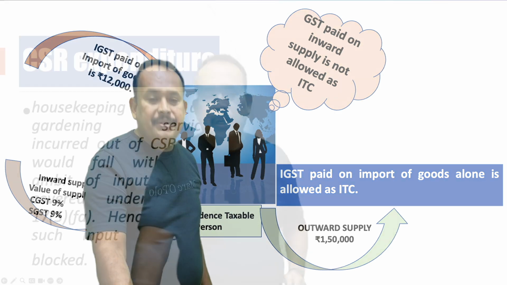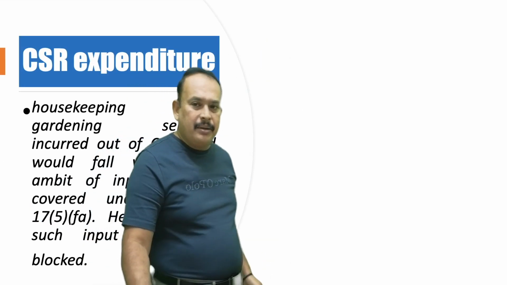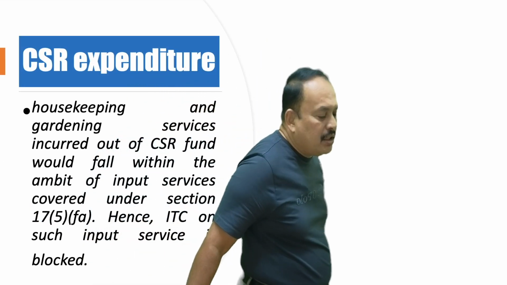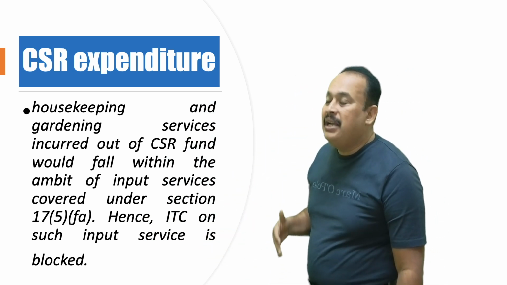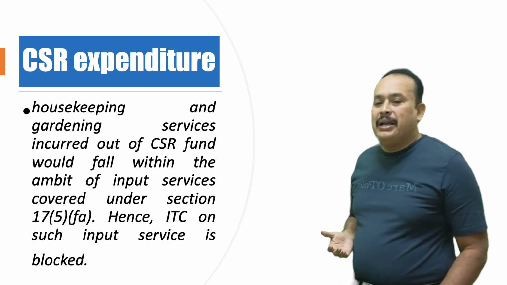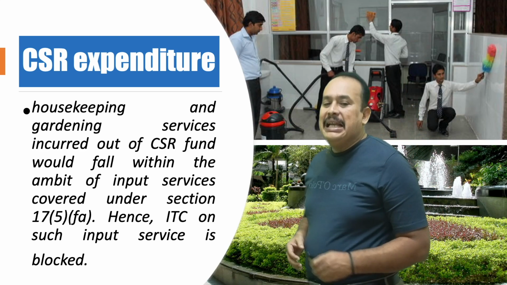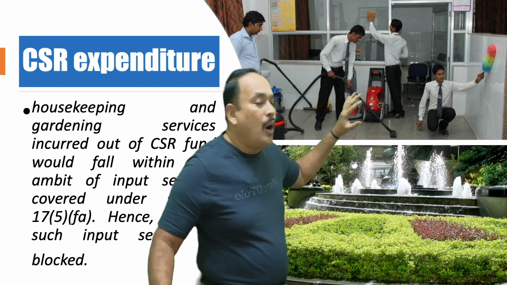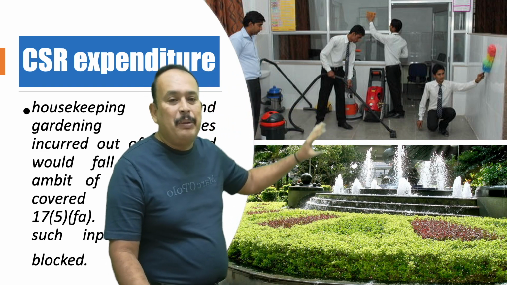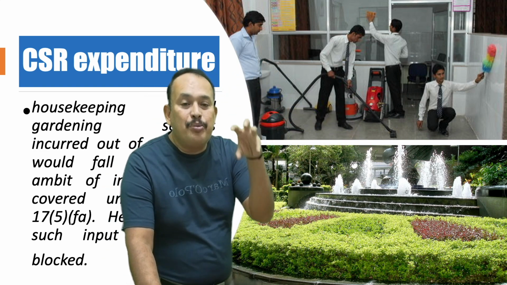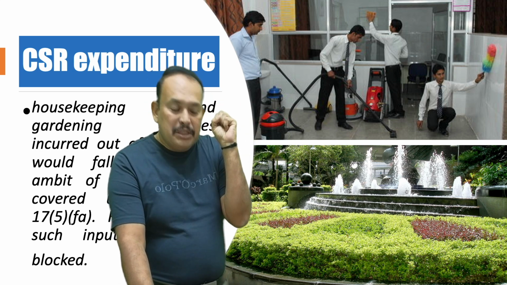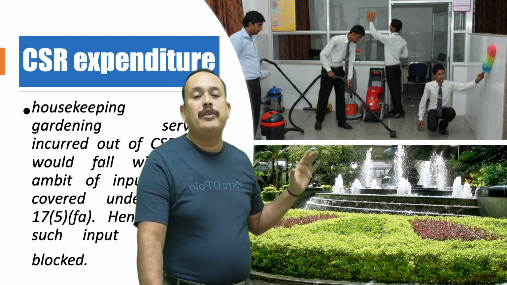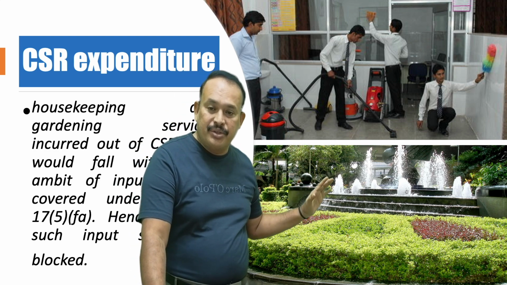Further, my dear friends, if you refer here, my dear sir, CSR expenditure, corporate social responsibility. Here what happened? A company incurred expenditure for housekeeping, this entire housekeeping purpose, out of their corporate social responsibility fund. Specifically, now it is a blocked credit from 1st October 2023 onwards.